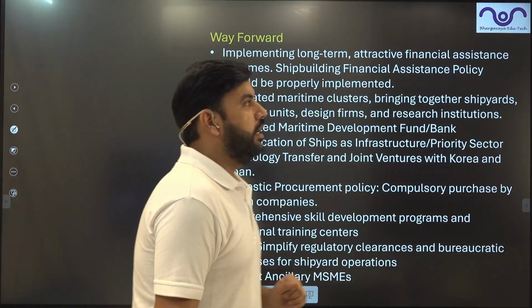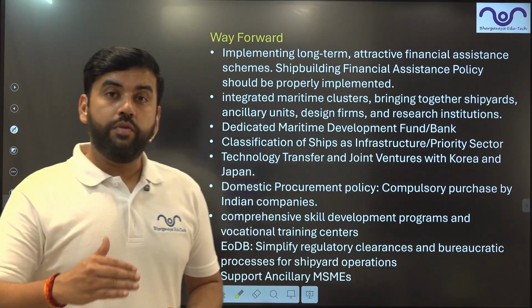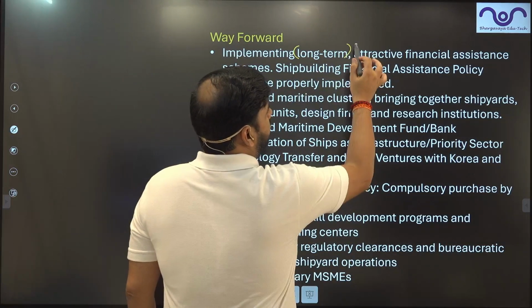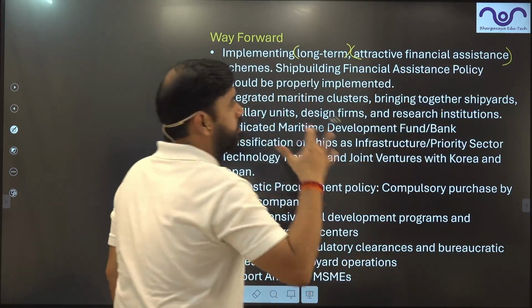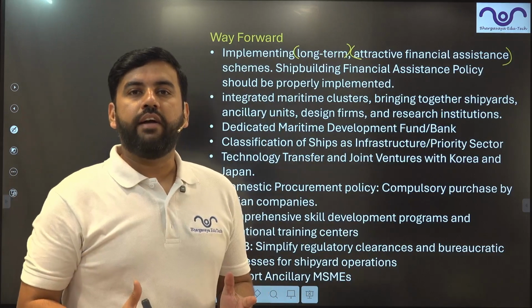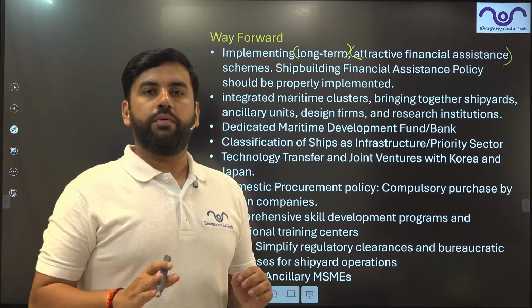Way forward. Every problem has a solution. So till now, we have listed down all the problems. Now we will look into the solutions of those problems. Implementing a long-term, attractive financial assistance, because finance is the key. If we can provide finance at the best possible rates, everything will be sorted out.